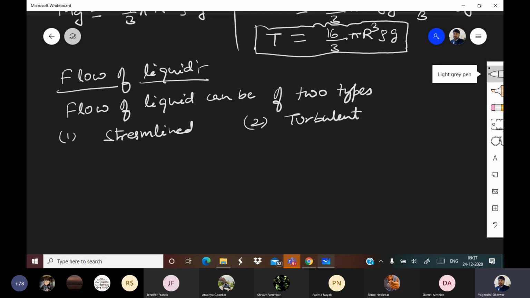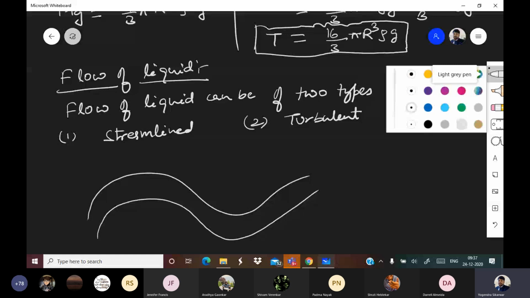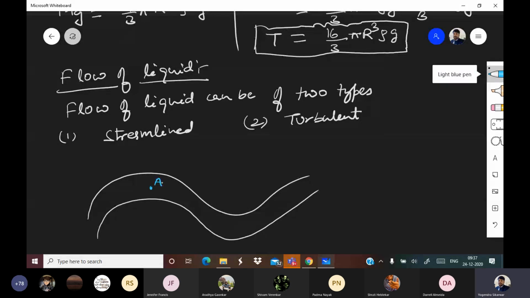So pay attention. Suppose this is a tube. All right. And in this tube, there will be many points. Let's say this point is A, this point is B, then this point is C. Now, some liquid will be flowing through this.